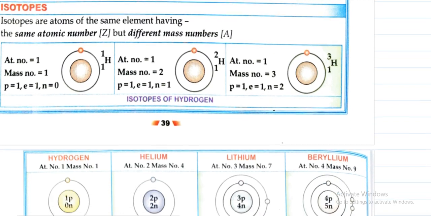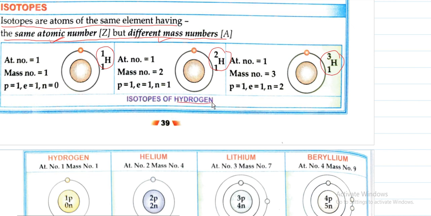Next is isotopes. So what are isotopes? Isotopes are the atoms of the same element having the same atomic number but different mass number. Let us take an example. Here you see the example is hydrogen 1, hydrogen 2 and hydrogen 3.